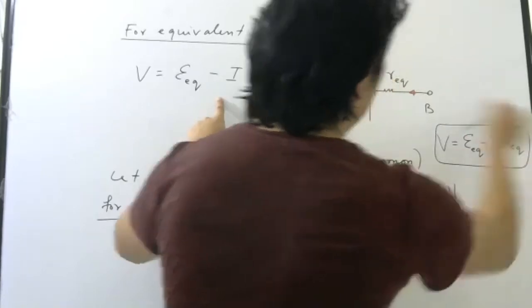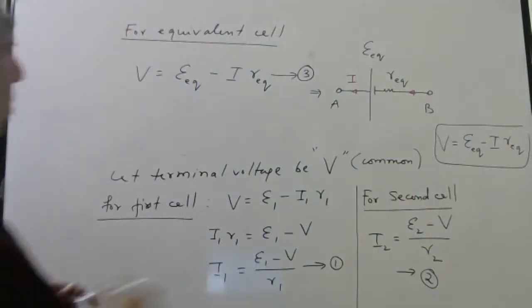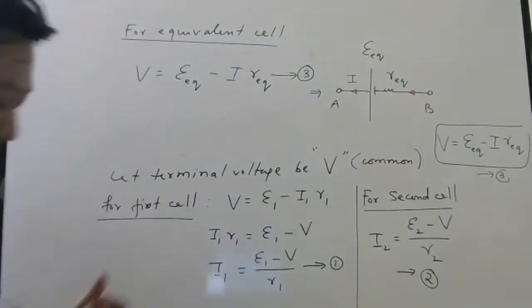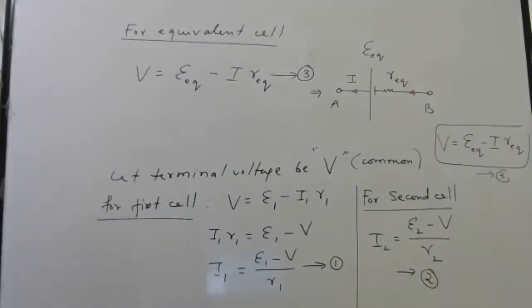And here current is I, remember. So don't write I1 or I2. So this is your equation 3. I am writing separately. You don't have to write now.